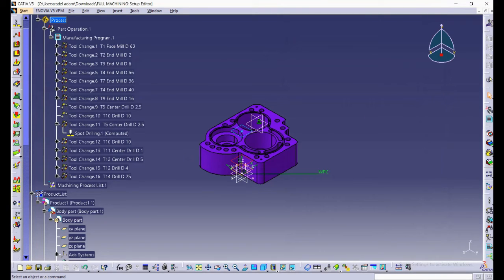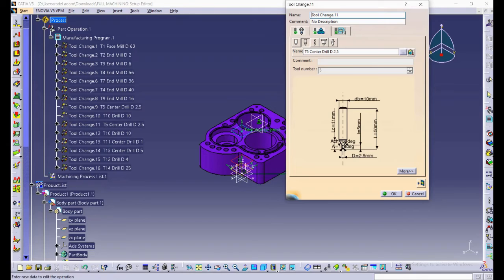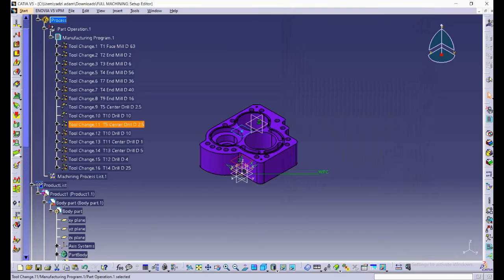In the hole making process, we need to do spot drill first, then drilling. Change the tool first. For spot drill, use center drill with diameter of 2.5 mm. Then we can proceed to do the spot drilling process.